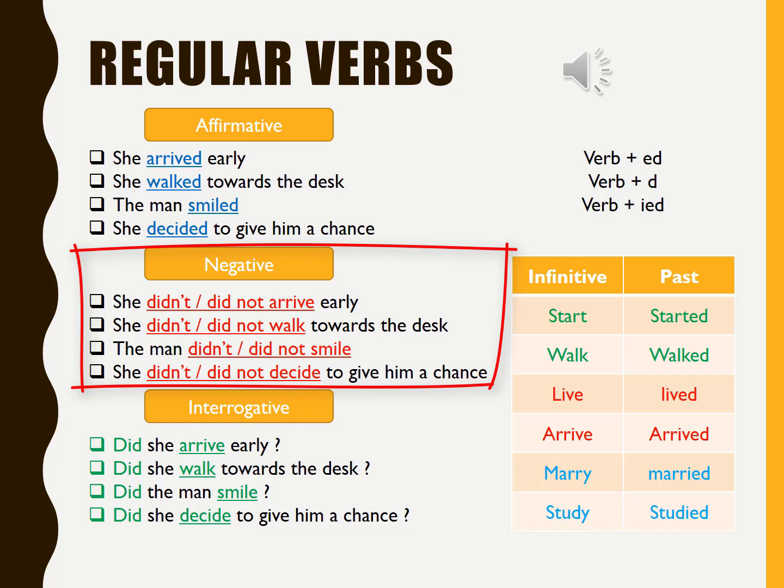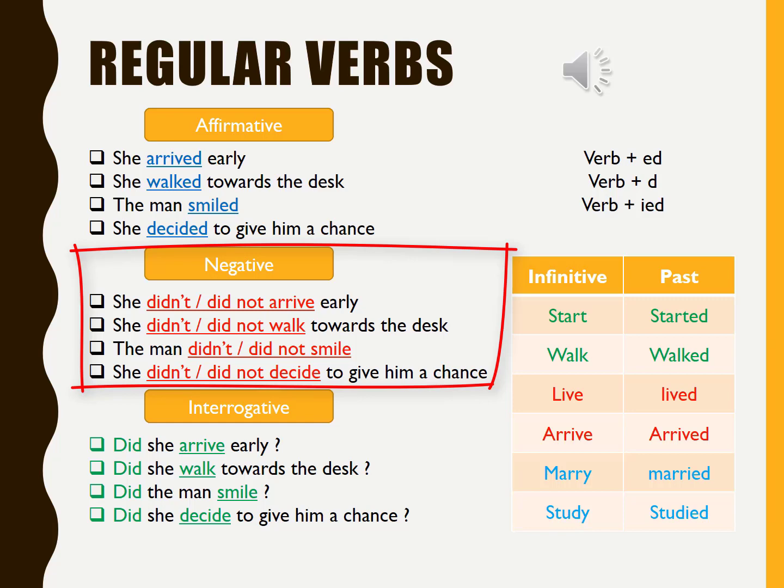She didn't or did not walk towards the desk. Please pay attention that arrive, walk, smile, and decide remain unchanged in the infinitive. She didn't arrive, she didn't walk, she didn't smile, she didn't decide. We don't say she didn't arrived.